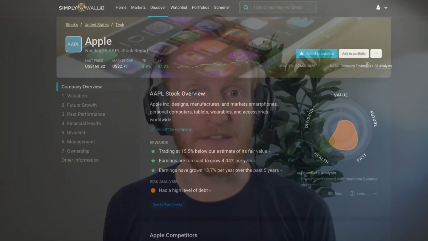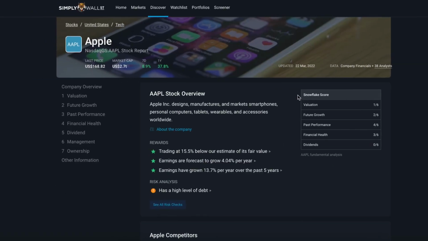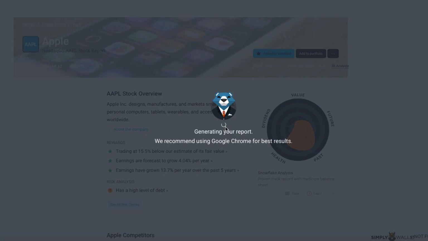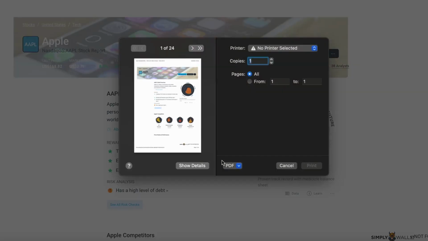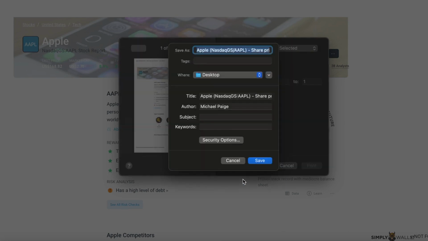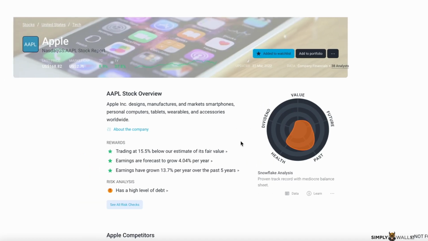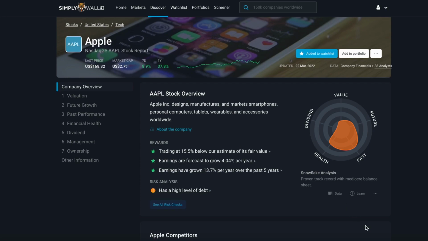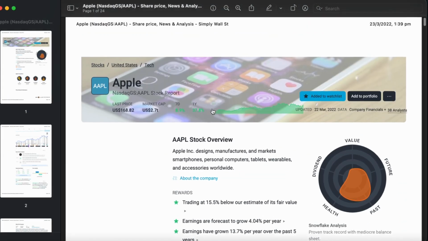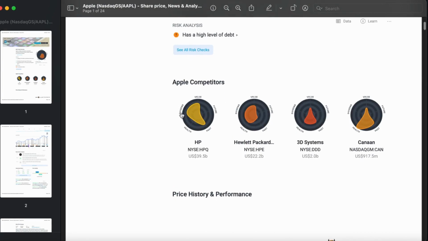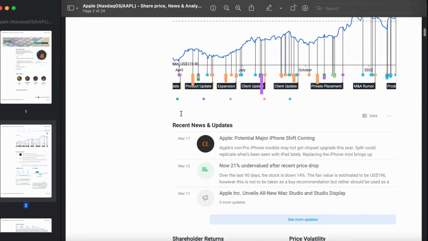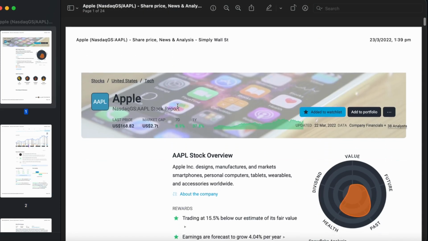The next benefit of the unlimited plan is that you can actually export company reports from Simply Wall Street to either a PDF or Excel. Now, you may be wondering, why would you want to do that? Well, it's for those kind of investors who want to go deeper into the analysis. So you might want to export a report to Excel to play around with the data in your own models if you already have your own model built. Or you might want to export the report as a PDF in order to save what the company looked like at a particular time, or to show to a colleague or friend.